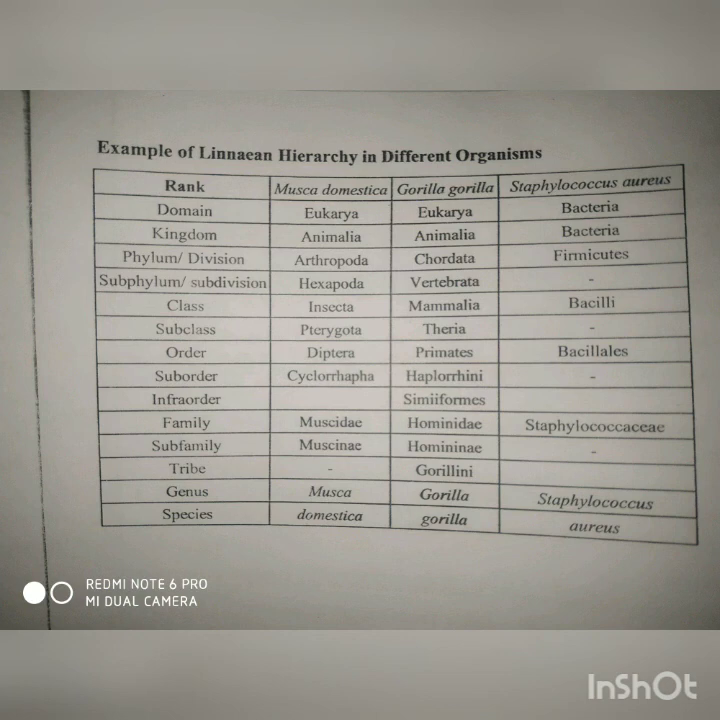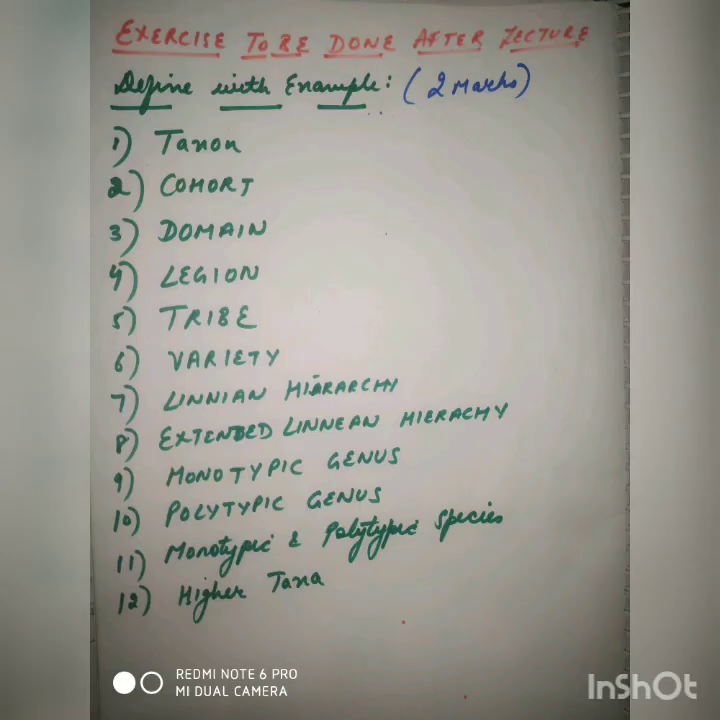So this is all about linear hierarchy and higher taxa, and it is a full-fledged question, or it can come as a short question like linear hierarchy. You have to learn the entire list of 20 hierarchy levels with respect to the examples. So these questions should be done, and you can email me or send me on WhatsApp, or you can post it on Google Classroom positively.